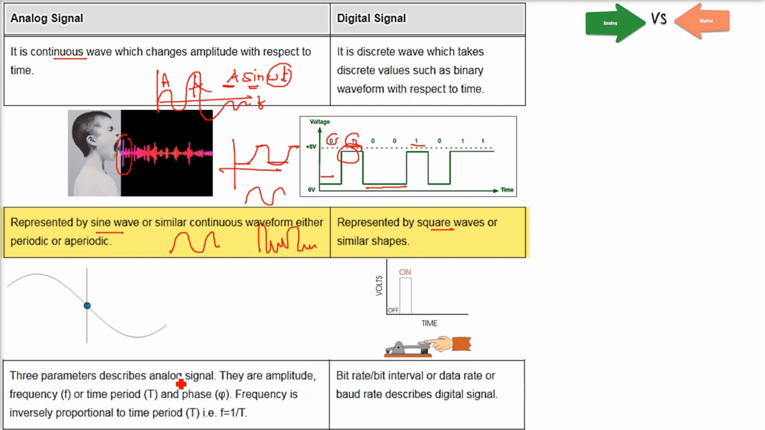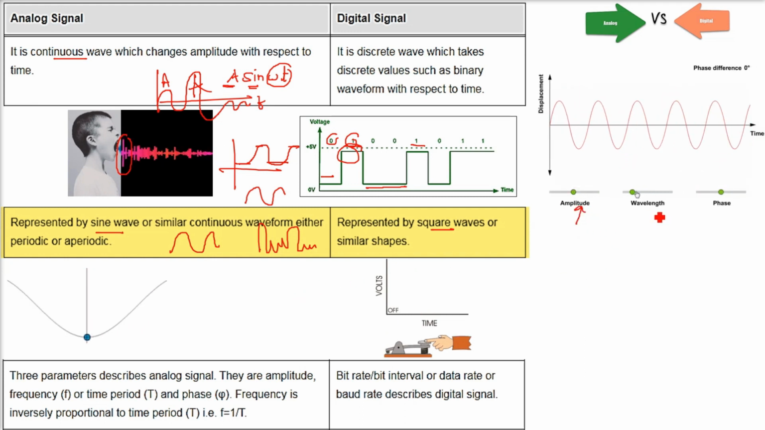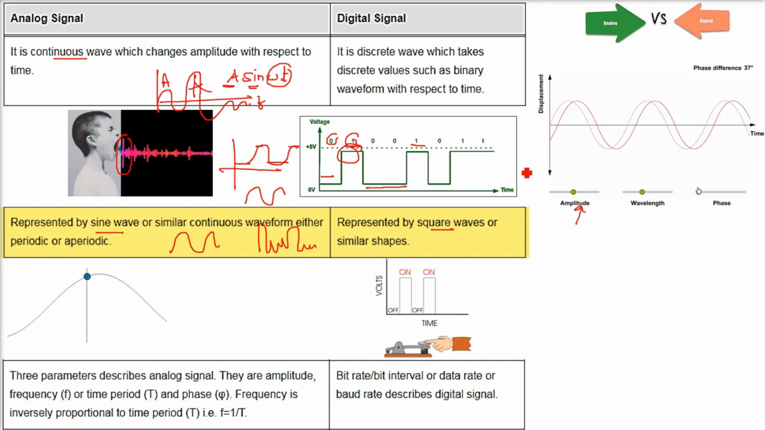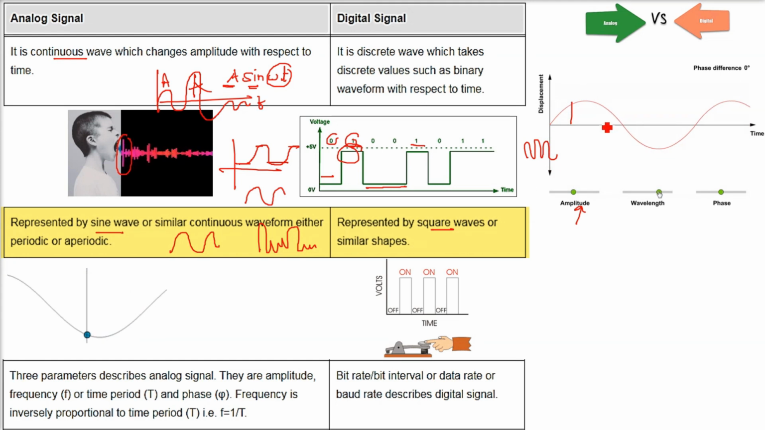Now the third important thing: for an analog signal there are three parameters which are used to define it. Their amplitude, frequency and time period, also the phase. Frequency and time period are inverse of one another. Frequency is inversely proportional to time period. F is 1 by T. Frequency and wavelength are inversely related.